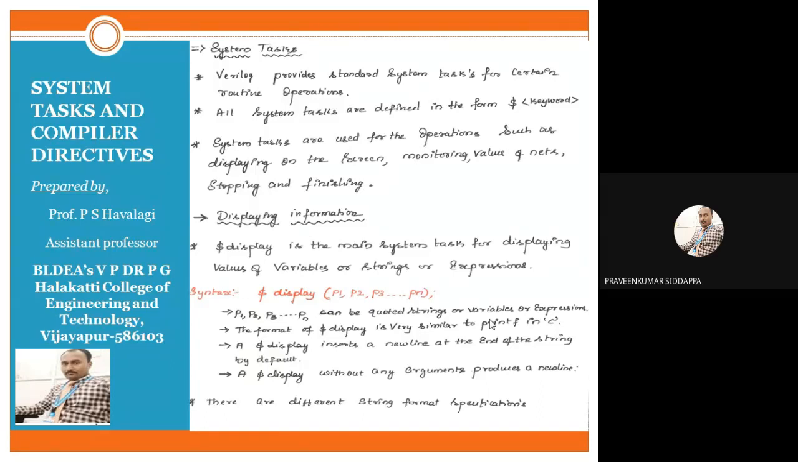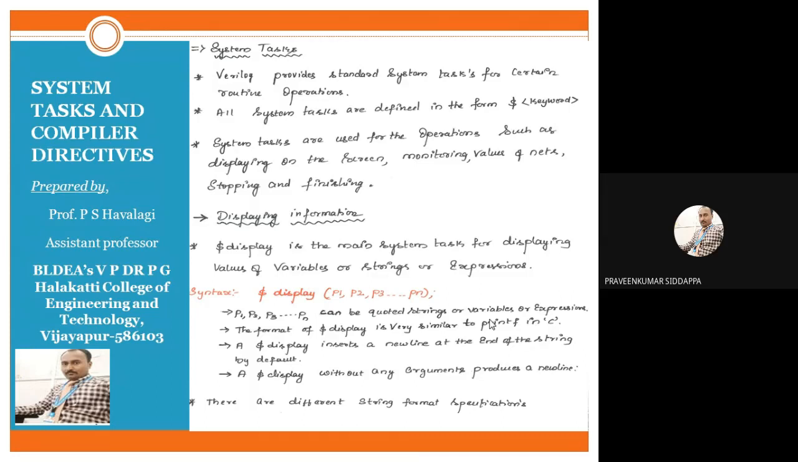Next, I have written the standard syntax for writing in Verilog HDL. So $display, and within the brackets we write P1 to Pn. P1, P2, P3 up to Pn are variables or expressions or strings, what I want to display on your screen. You should write P1 to Pn. $display is a fixed keyword; we cannot change it.